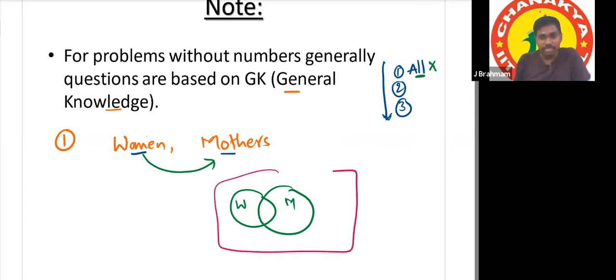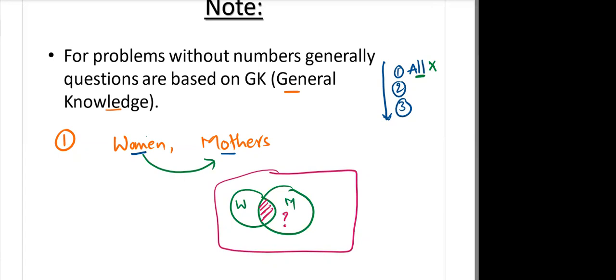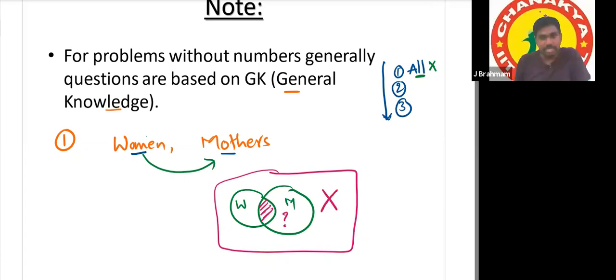What is the problem? From the woman's point of view, it is okay: some women are mothers, because all women are not mothers. But from the mother's point of view, this part of mothers are women. What about the remaining part of mothers? They are also women, correct? So that's why this is the wrong diagram.